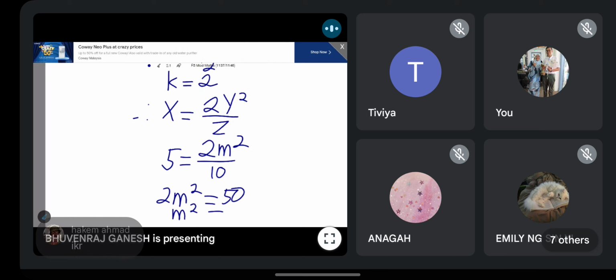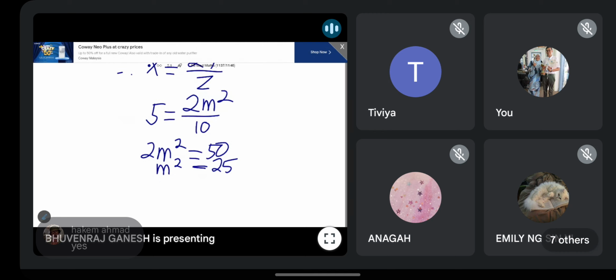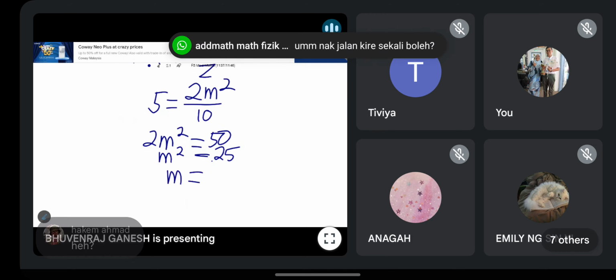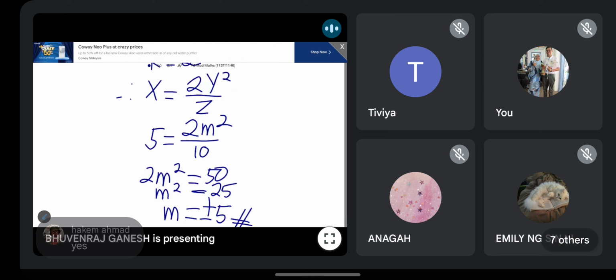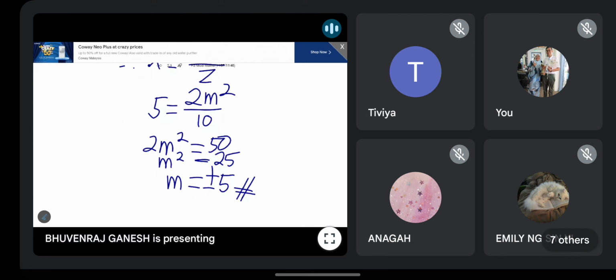Oh, he's not in the same state. He's from Selangor, is it? Haida. So you will get, oh, means you are in Penang. So you will get m equal to plus minus. Oh, you also in Selangor, is it? Yeah, I know he's your brother, but are you both in the same state or like study different state school? Oh, same lah. Okay, I see. Then why you miss him? Since he live with you, why you miss him?